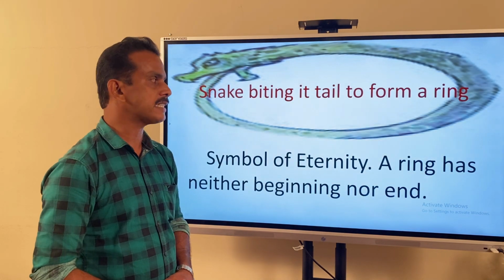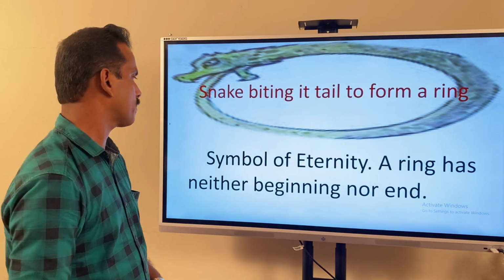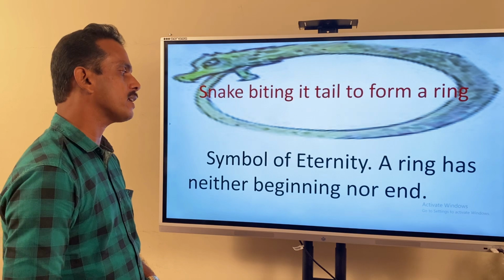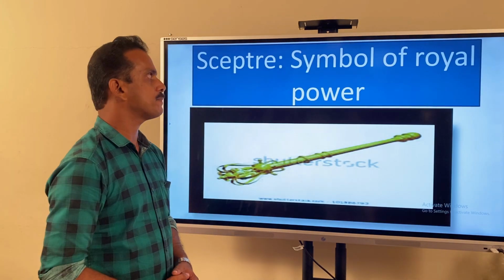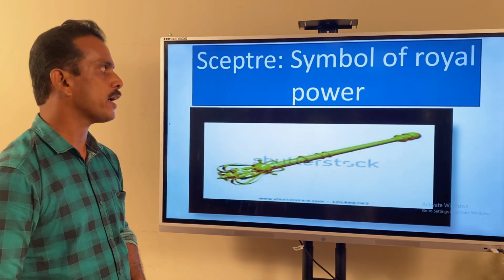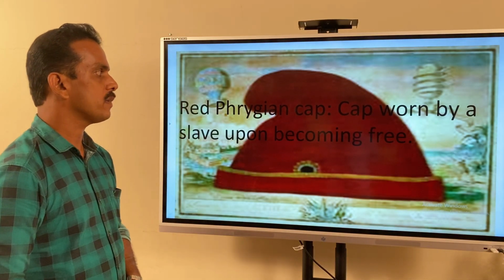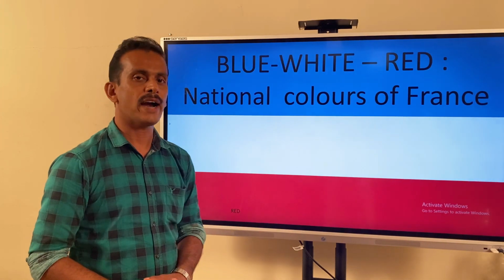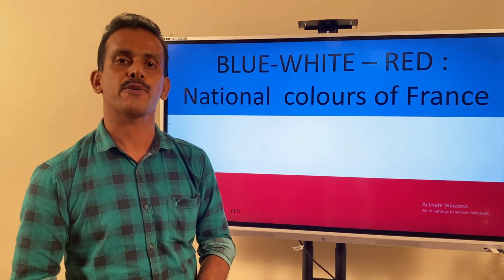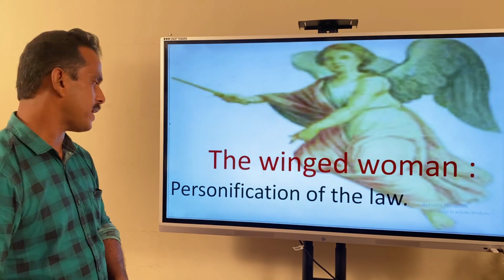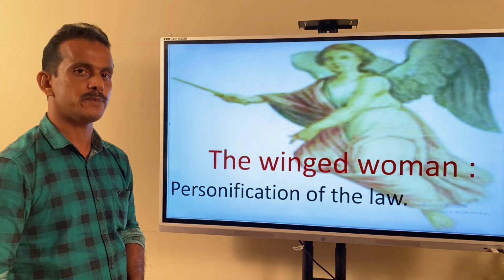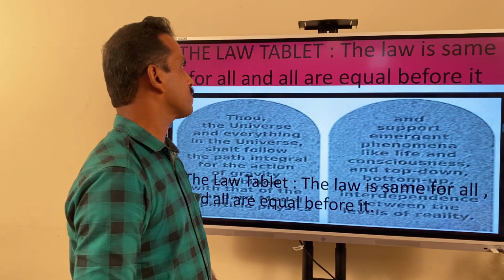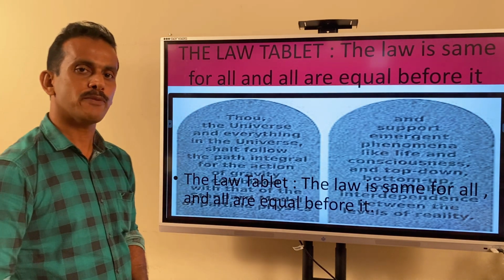Snake biting its tail to form a ring. Symbol of eternity. A ring has neither beginning nor end. Sceptre, symbol of royal power. Red Parisian cap, the cap worn by a slave upon becoming free. Blue, white, red, the national colors of France. The winged woman, personification of the law. The law tablet. The law says that all are equal before the law.